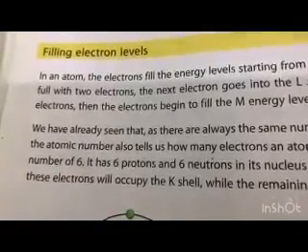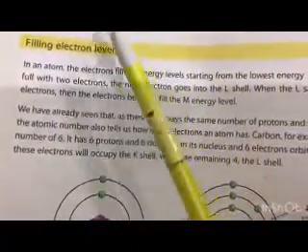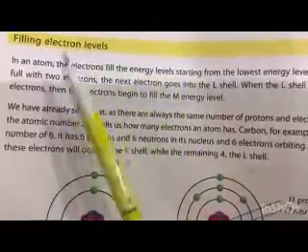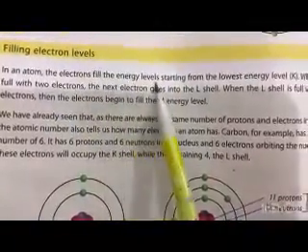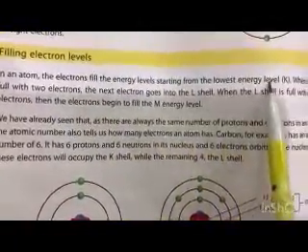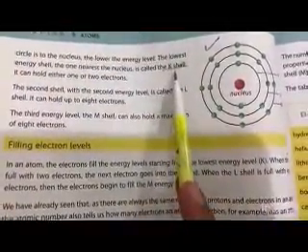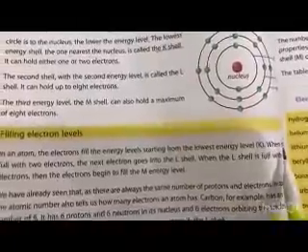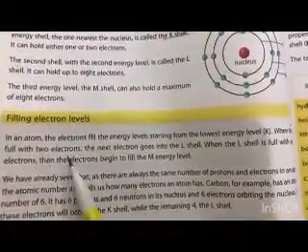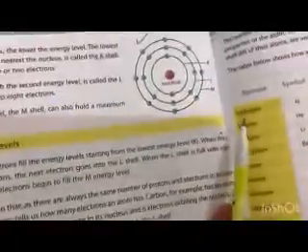On to the topic of filling electron levels. Now, how do we know how to fill the electron levels? In an atom, the electrons fill the energy levels starting from the lowest energy level, as we have discussed above. Also, the lowest energy shell is the K shell, which is full when it has 2 electrons.